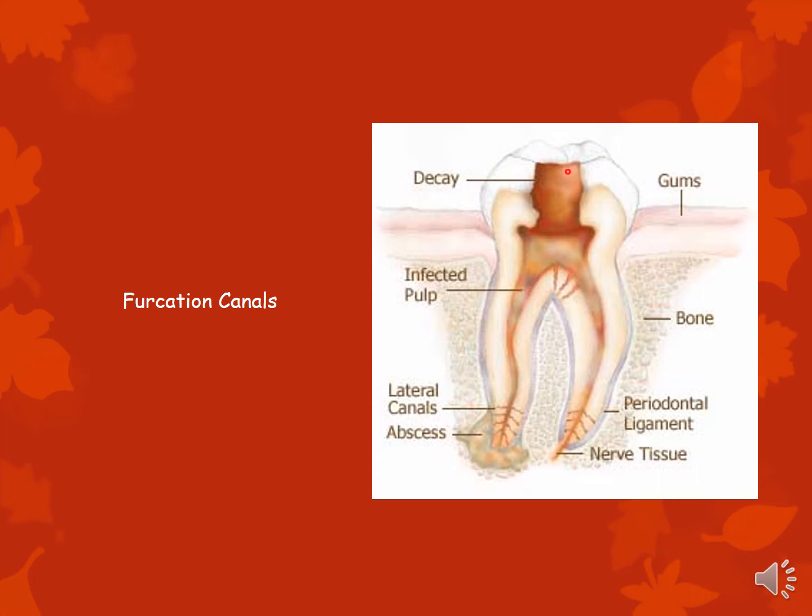You can clearly see there's decay. If the pulp gets involved, the infection can spread through these canals into the periodontal ligament and cause an impression of furcation involvement, and it can spread into the periapical periodontal ligament, again causing an impression of periodontitis.